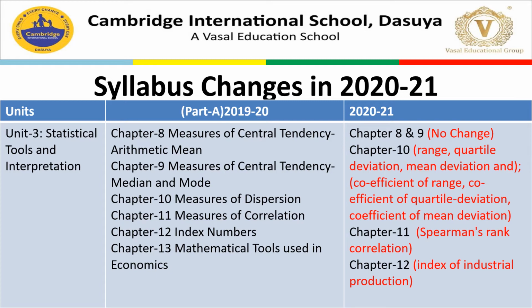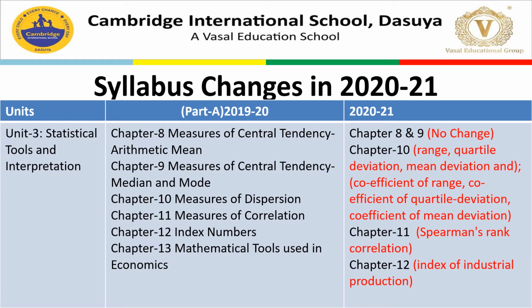Now, the next chapter, chapter number 11. The whole chapter is there in the book, but Spearman's rank correlation is not in your syllabus. So it is now out of syllabus. I find it very easy to solve, but now it is out of syllabus by CBSE.